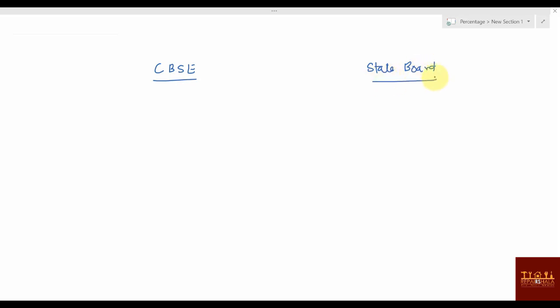Okay, I'm sorry, my handwriting is really bad. So suppose this CBSE student scored somewhere around 800 marks, right? And this state board student scored maybe 1000 marks, right? Now what would you say if I ask who scored better marks? Would you say the state board student scored better marks, or CBSE? What can you say? You can't say anything now.